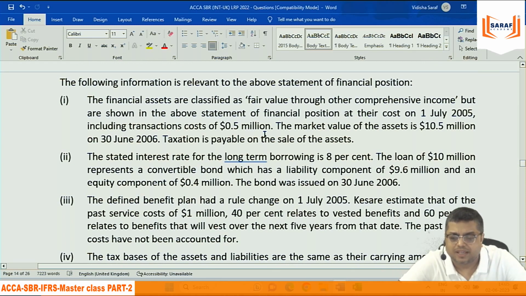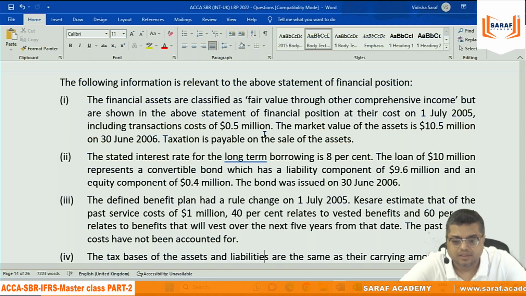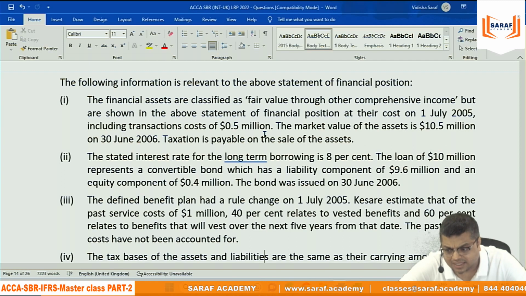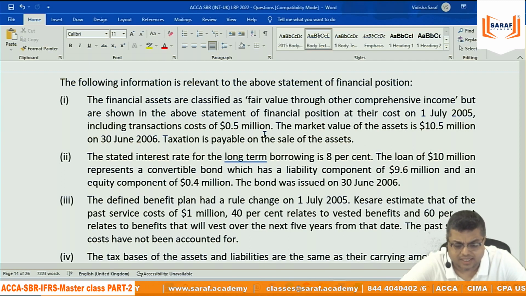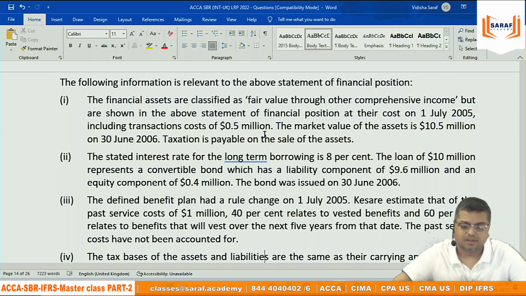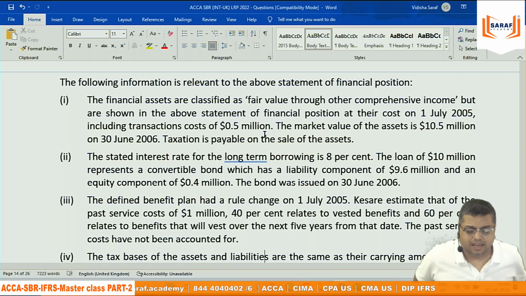The following information is relevant to the above statement of financial position. The financial assets are classified as fair value through other comprehensive income. Which are the assets which can be classified as financial assets under the category of fair value through other comprehensive income? Can anybody give example?